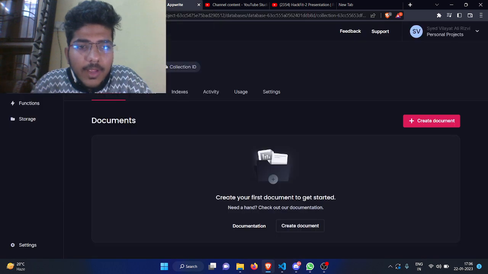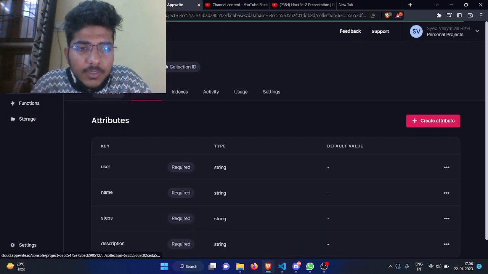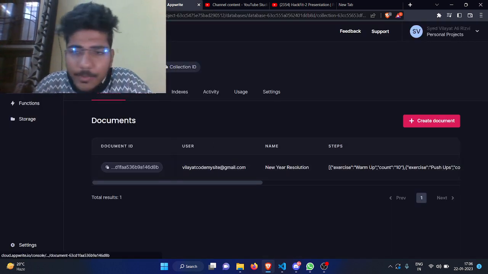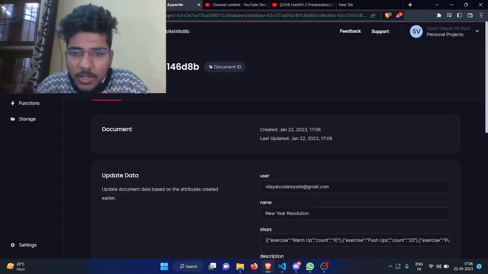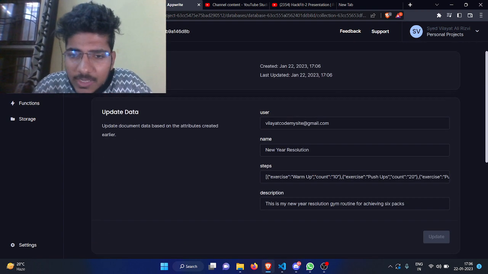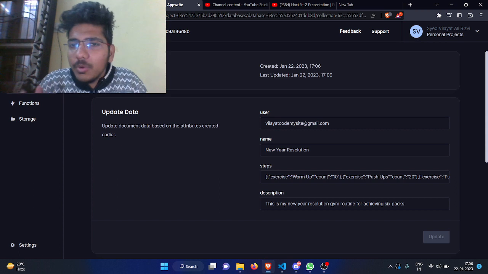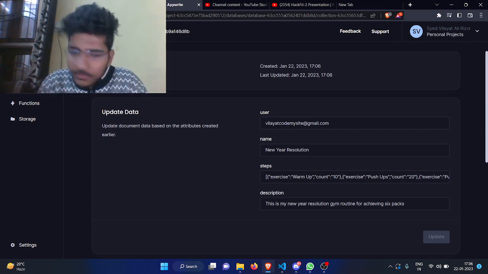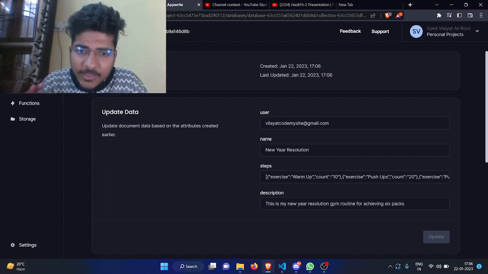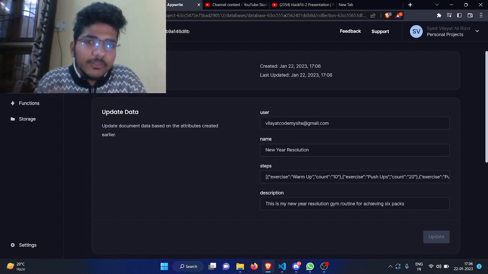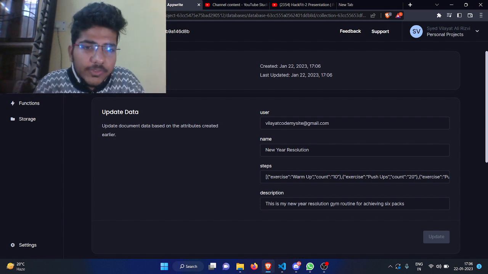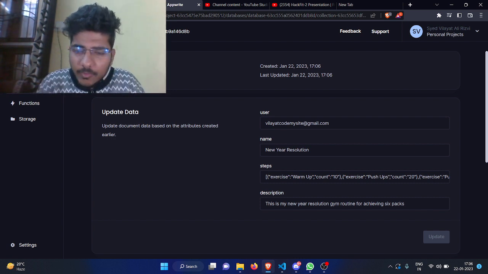Now, if I go back to my AppRite database, you can see one important thing here. One thing that I found out using AppRite is that it is simple, it is awesome, everything is fine. The only thing that I found is that it is more of a simple insertion database that it supports, and going through the documentation, I couldn't find anywhere a way to do this.